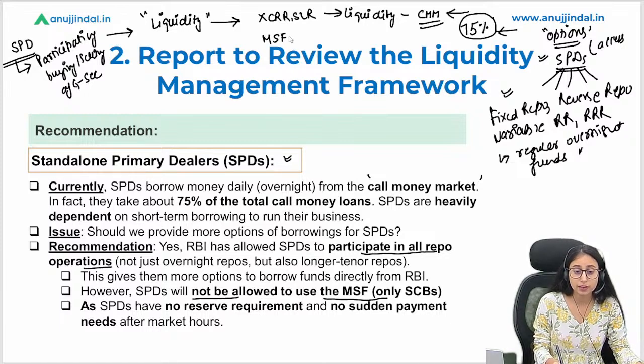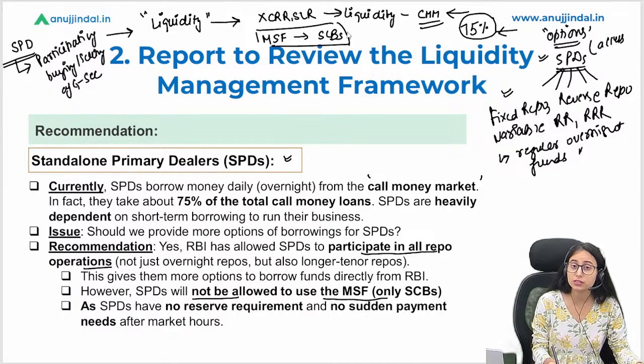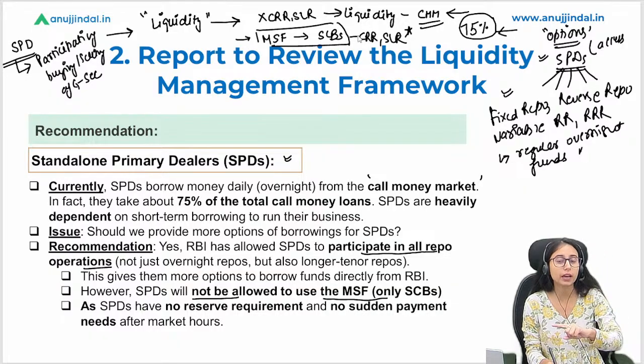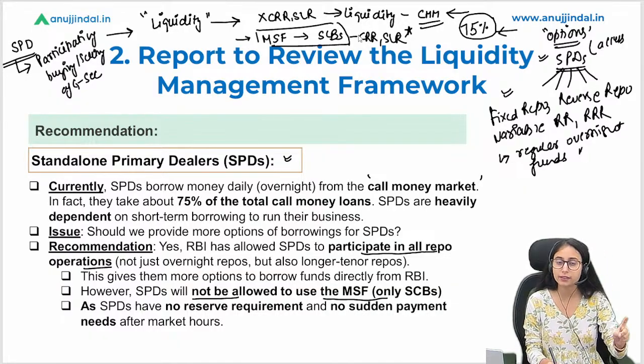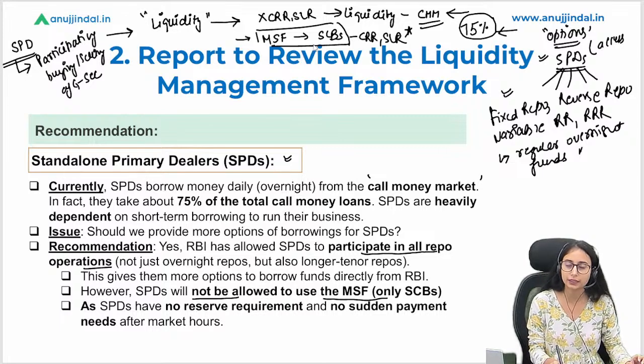Now MSF is there only for scheduled commercial banks. Scheduled commercial banks have the privilege to access overnight emergency funds from the RBI because they have to maintain CRR and SLR, right? In order to manage these things, they need this emergency fund. So only scheduled commercial banks should have the privilege to access the MSF, and SPDs will not be allowed to take part in the MSF.